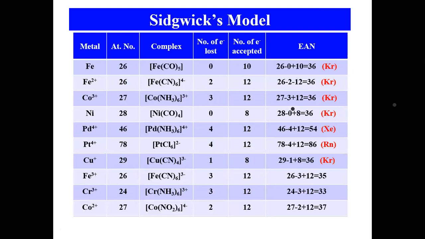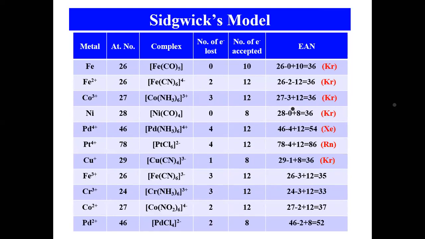So this was developed by Sidgwick. See, all these theories were developed one after the other. One scientist gave one idea, followed by another scientist who gave another idea, then the next scientist developed it. So science is always developing. But here, see, how we should calculate: they got 35, 33, 37. These are not the atomic numbers of noble gas configurations.